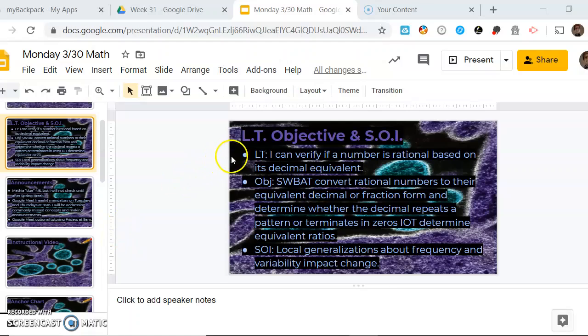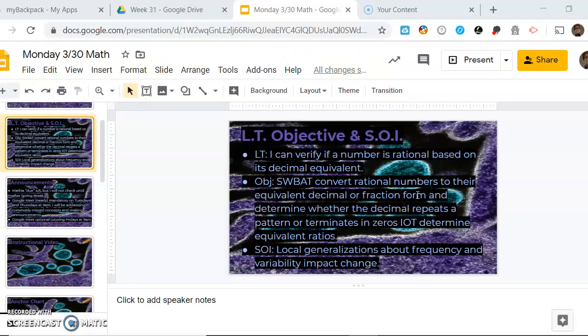Our learning target for the day is that I can verify if a number is rational based on its decimal equivalent. So Thursday and Friday, you learned how to convert numbers from fractions, decimals to percents, and percents to decimals to fractions. What we are doing today is applying that knowledge in order to verify if a number is rational. Our objective is that students will be able to convert rational numbers to their equivalent decimal or fraction